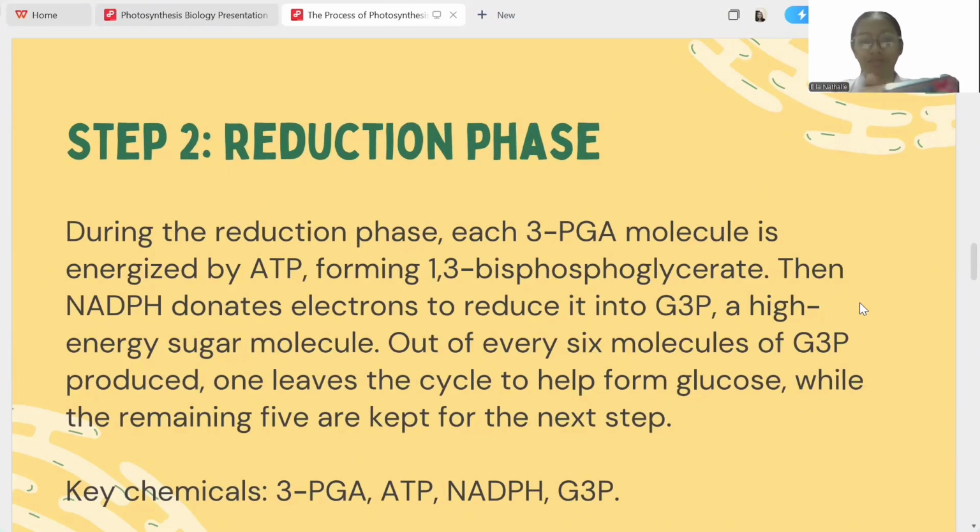So in the reduction phase, each 3-PGA molecule made in step 1 is given energy by ATP, forming 1,3-bisphosphoglycerate. Then NADPH donates high-energy electrons to convert it into G3P, which is a high-energy sugar molecule.